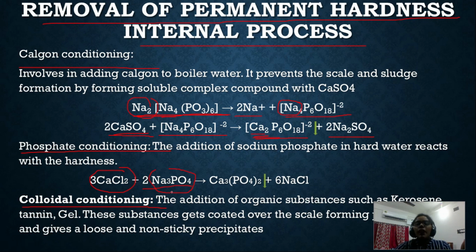In the presence of sodium phosphate, what will happen? Calcium will form calcium phosphate and precipitate out, and sodium chloride will remain in the water, which is not harmful. Thus, by using sodium phosphate, we can precipitate out the calcium as calcium phosphate, and this is called phosphate conditioning. And the last one is colloidal conditioning.